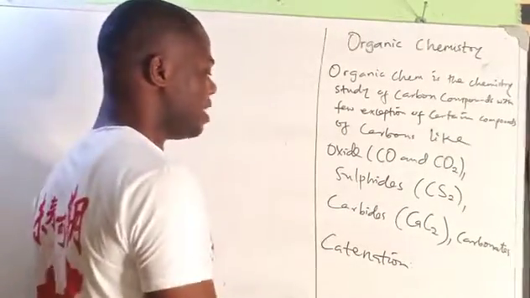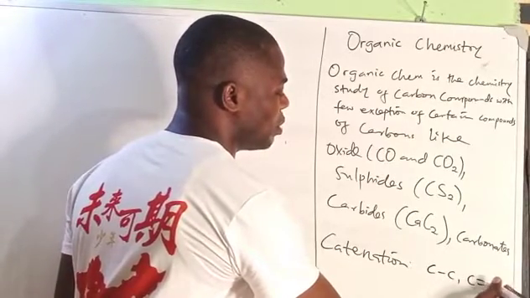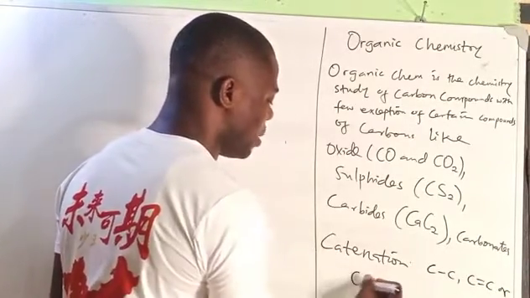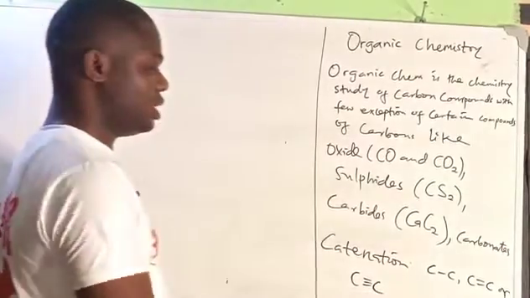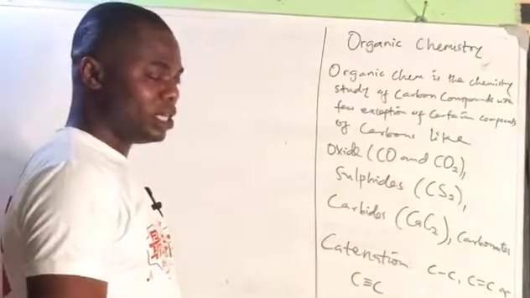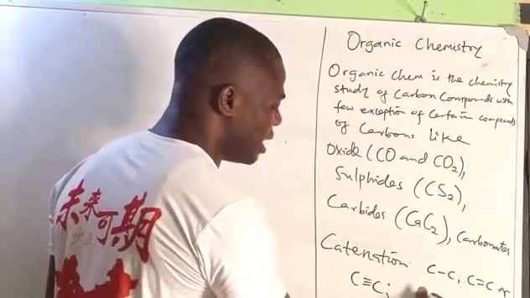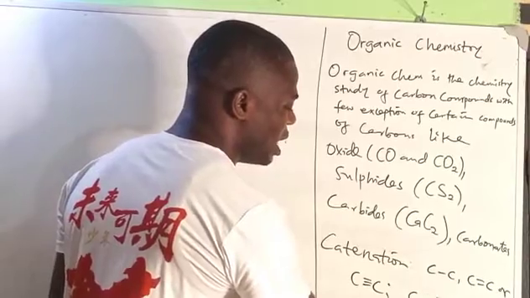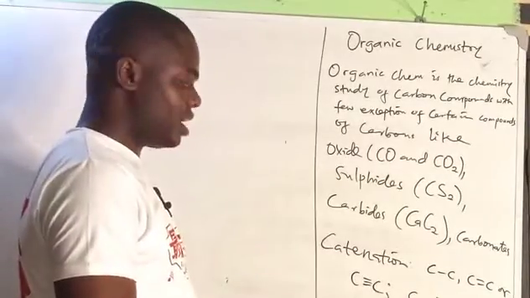They link up with themselves by forming either a carbon-carbon single bond, carbon-carbon double bond, or carbon-carbon triple bond. So these are the various ways that carbon links up with itself. It also links up with other elements. With oxygen, it can form a carbon-oxygen single bond, as in ethers or alkanols.